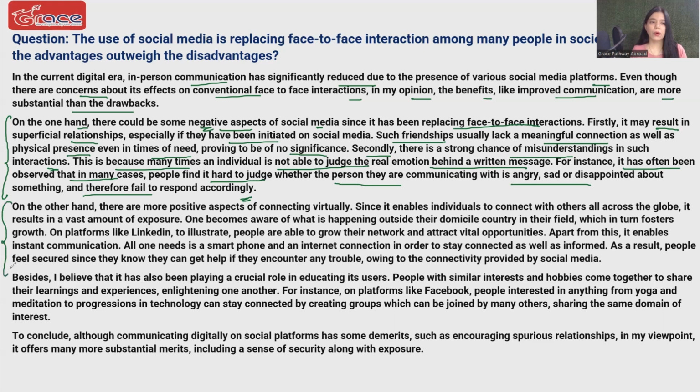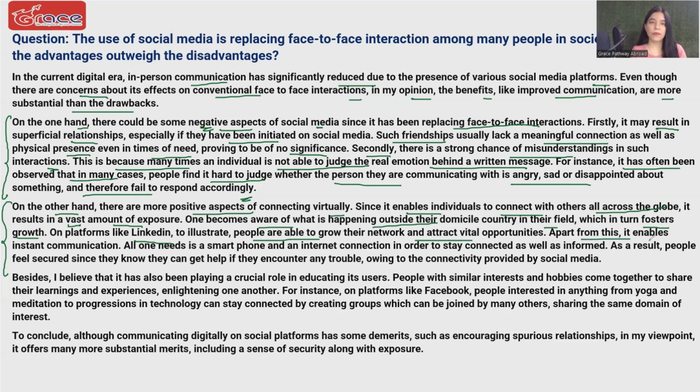Body para 2 on advantages. On the other hand, there are more positive aspects of connecting virtually. Since it enables individuals to connect with others all across the globe, it results in a vast amount of exposure. Vast means huge amount of exposure. One becomes aware of what is happening outside their domicile country in their field, which in turn fosters growth. Fosters means encourages growth. On platforms like LinkedIn, to illustrate, people are able to grow their network and attract vital